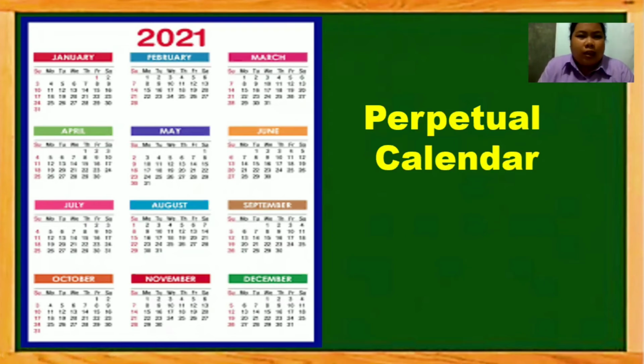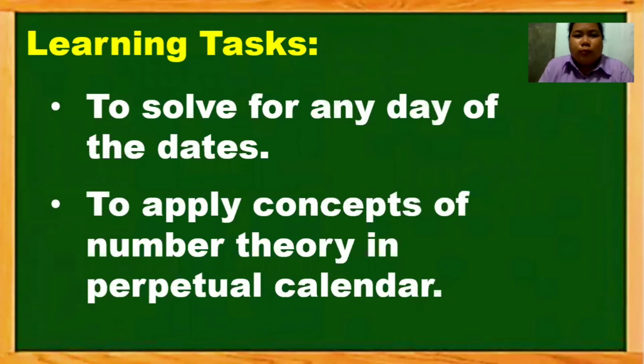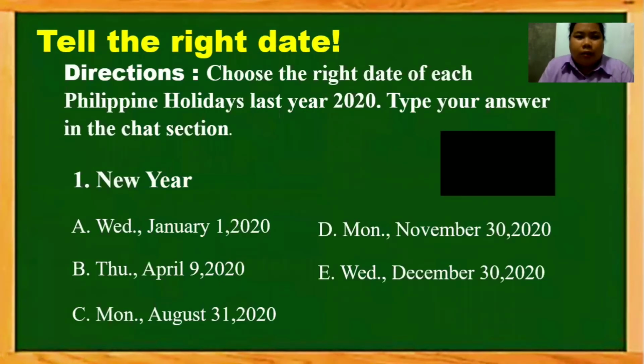For your learning task, you're going to solve for any day of the dates, as well as apply concepts of number theory in Perpetual Calendar. But before that, let us have first our short activity. Our activity is entitled Tell the Right Date. For the instruction, choose the right date of each Philippine holiday last year, 2020. Type your answer in the chat section.